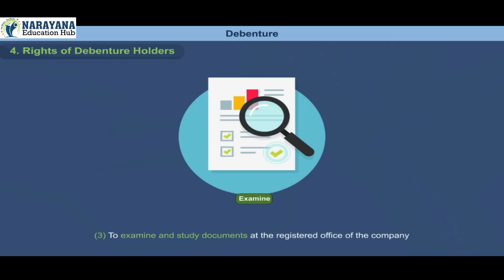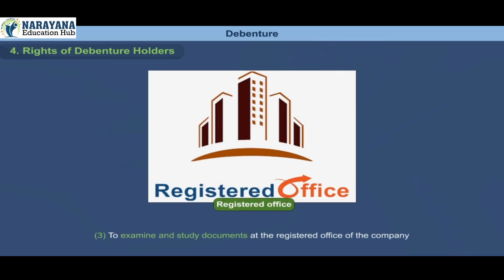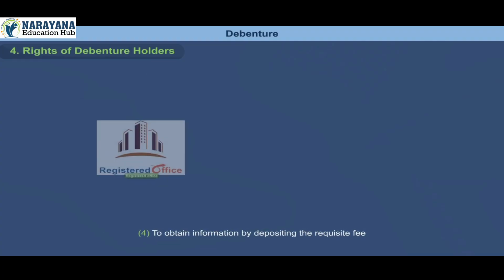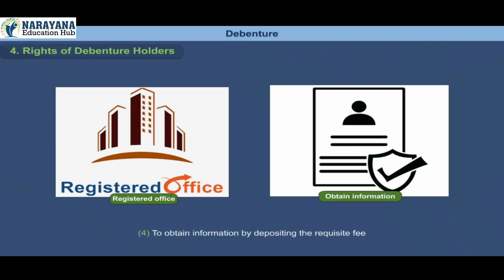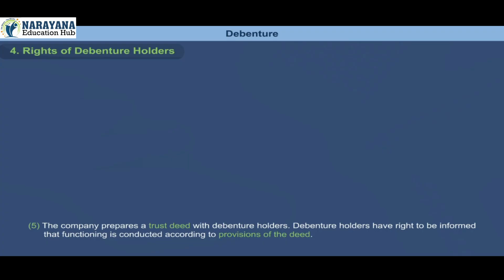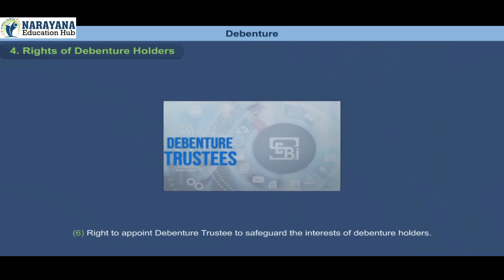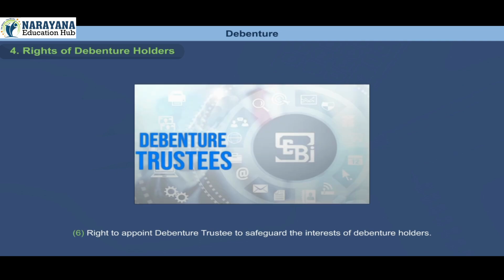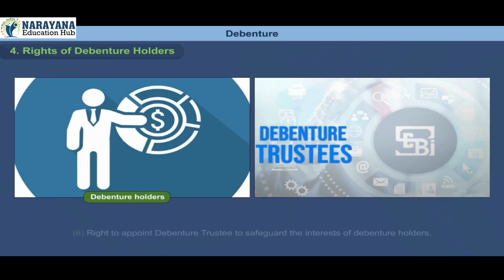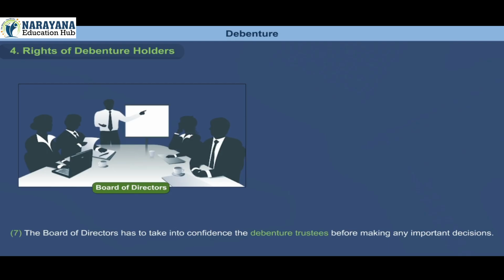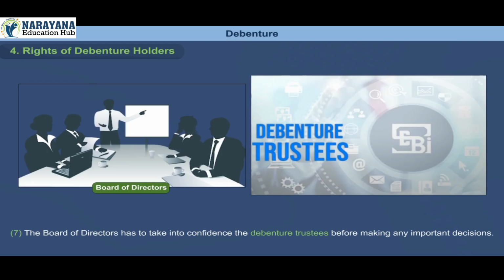3. To examine and study documents at the registered office of the company. 4. To obtain information by depositing the requisite fee. 5. The company prepares a trust deed with debenture holders. Debenture holders have the right to be informed that functioning is conducted according to the provisions of the deed. 6. Right to appoint a debenture trustee to safeguard the interests of debenture holders. 7. The Board of Directors has to take into confidence the debenture trustees before making any appointment decisions.